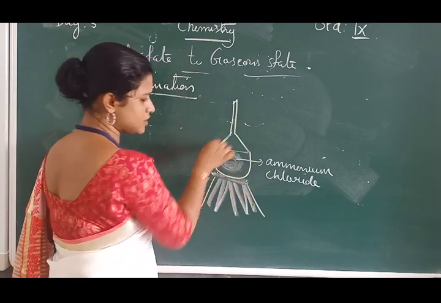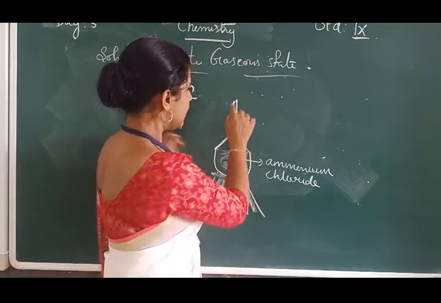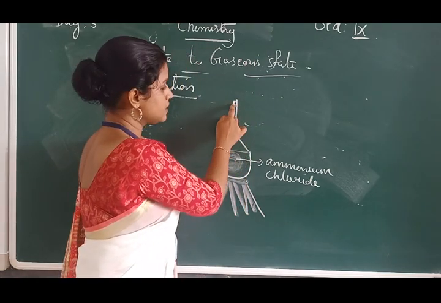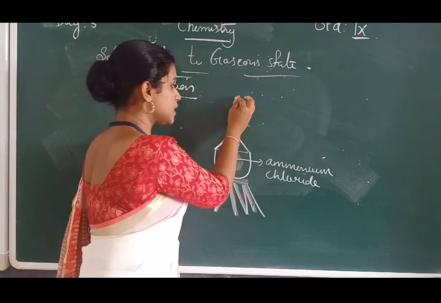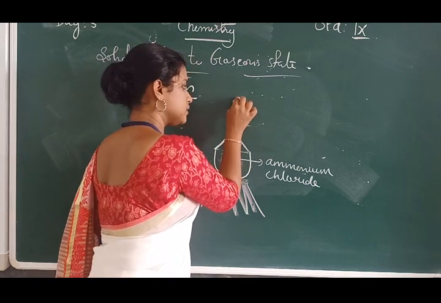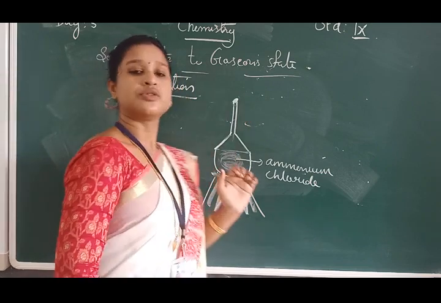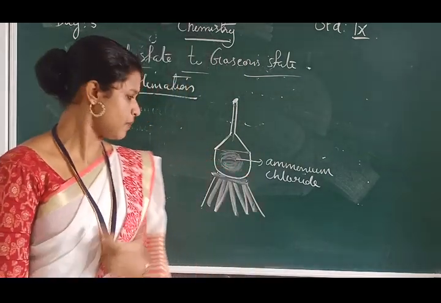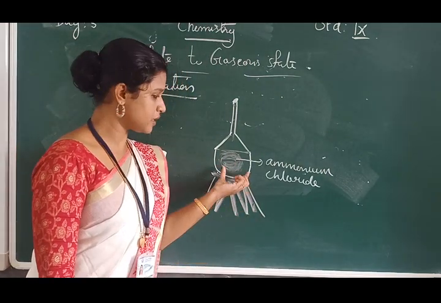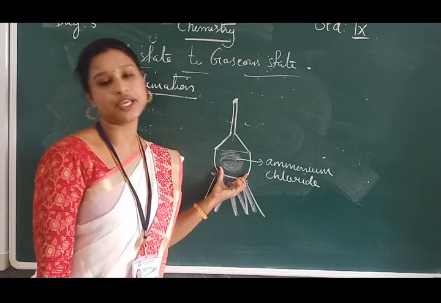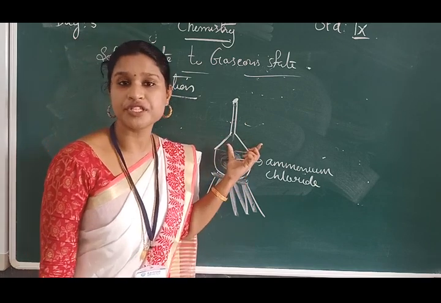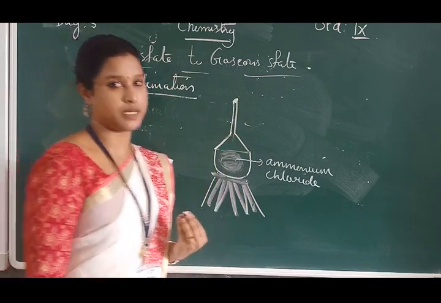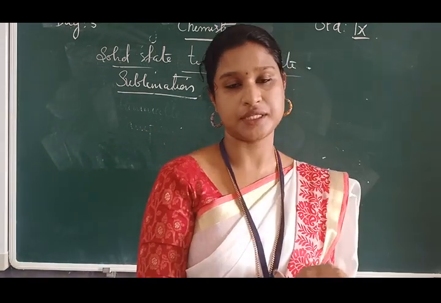This is a funnel. So this is completely fitted with a funnel. The end of the funnel, that means the limb is here, and this end point of the limb is fitted with cotton. So this is the apparatus setup. A burner is taken. Over the burner, a china dish with ammonium chloride is taken. The china dish is fitted with a funnel. The end of the funnel is also fitted with cotton. So this is the apparatus setup.